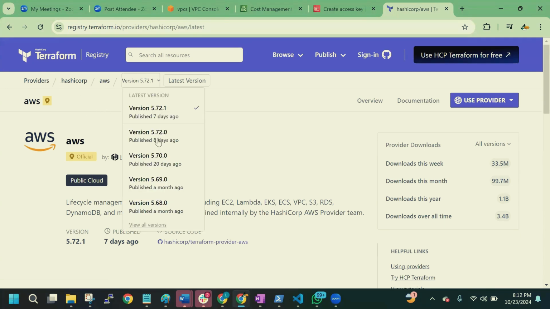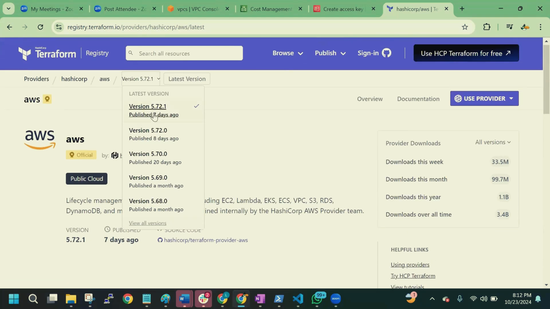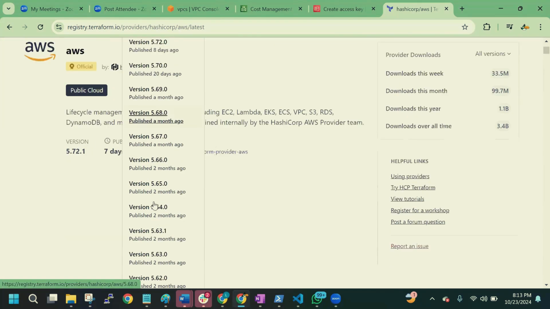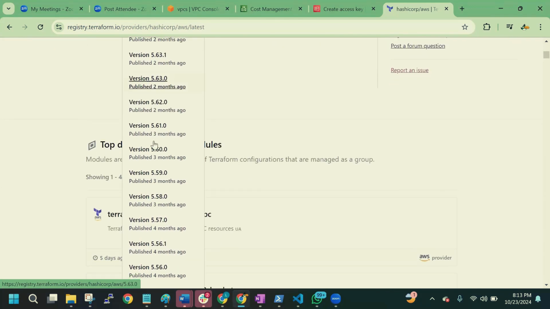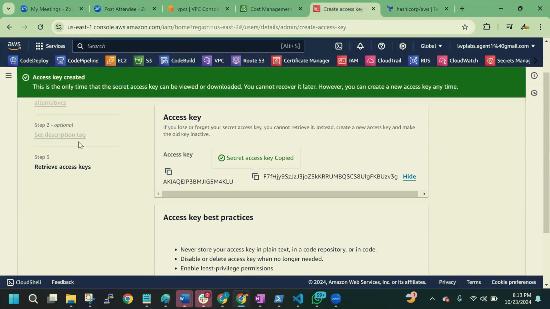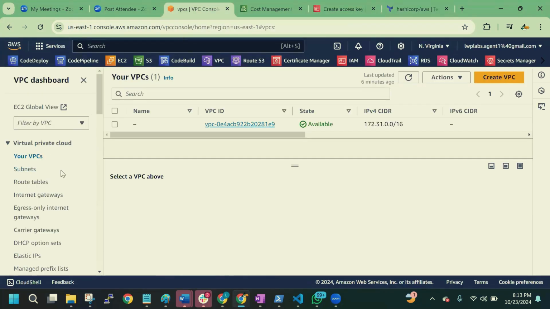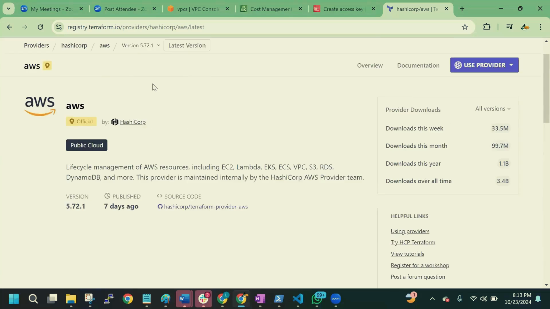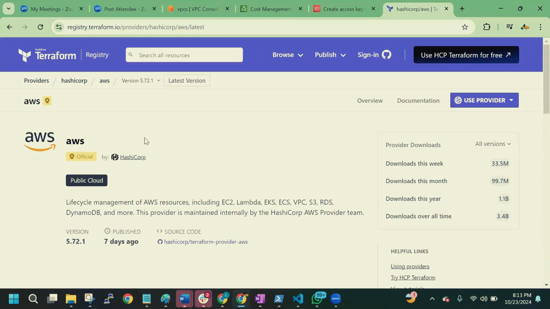Multiple versions are there for these providers. They keep on upgrading the versions, where different functionalities are getting added. AWS will keep on changing their console, their tools and services, and based on these services, HashiCorp will keep on creating the providers for AWS.